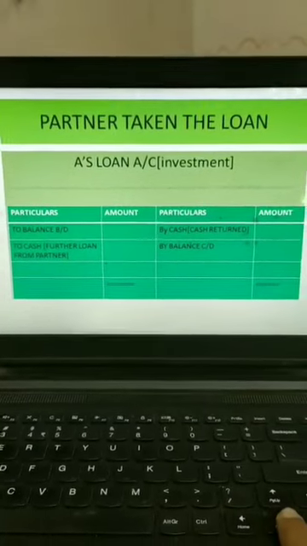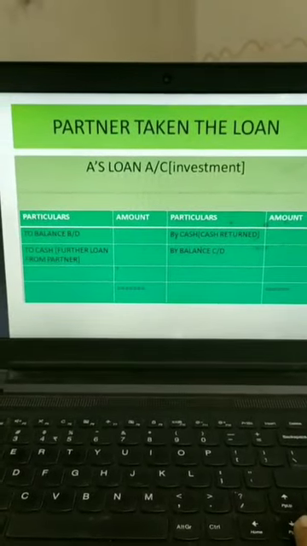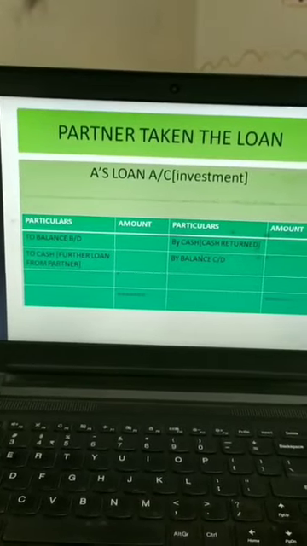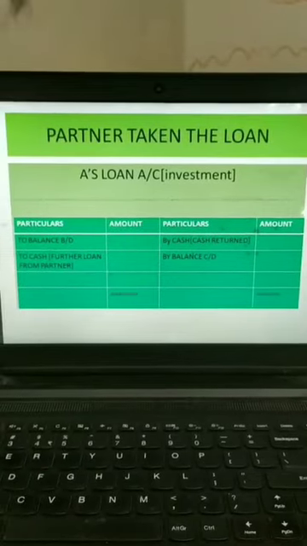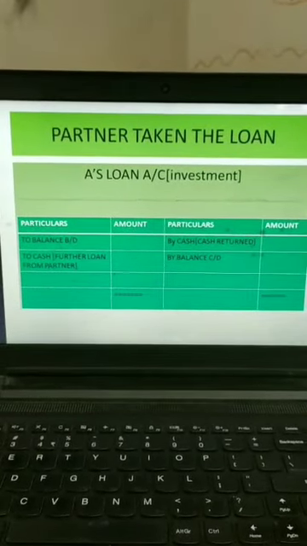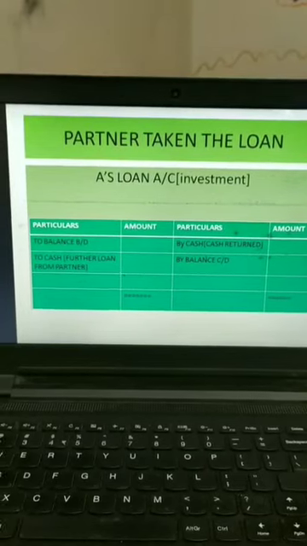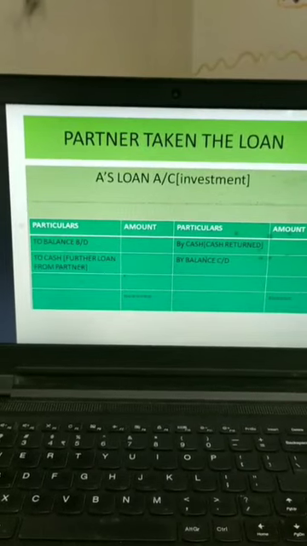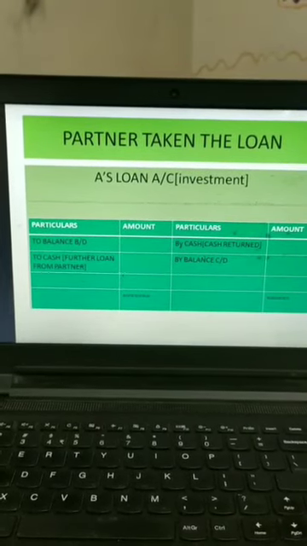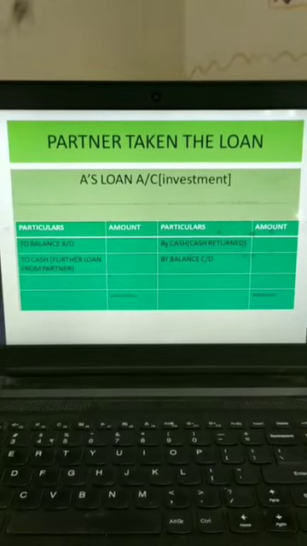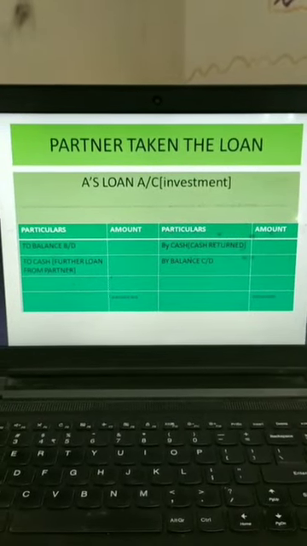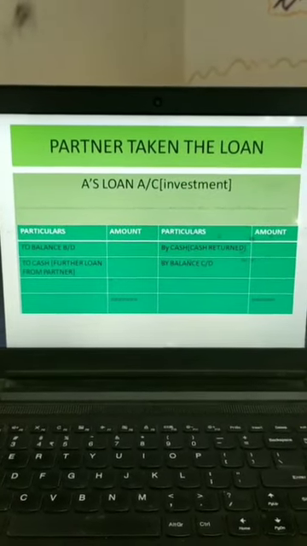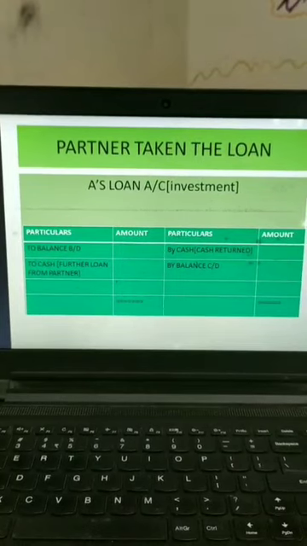After this, we have partner taken the loan. Sometimes the firm has provided the loan to the partner. That means the partner has taken the loan. It's the investment of the firm, investment to the partner. That means loan has been provided to the partner. In that case, if the balancing figure is already there as an asset balance, that's why debit balance. If further loan is provided to the partner, then to cash. When the partner is returning back the money, then by cash, by balance carried on. One thing to be noted over here, dear students, is that interest on this loan is not recorded in this loan account.